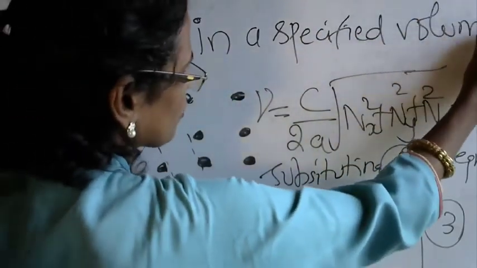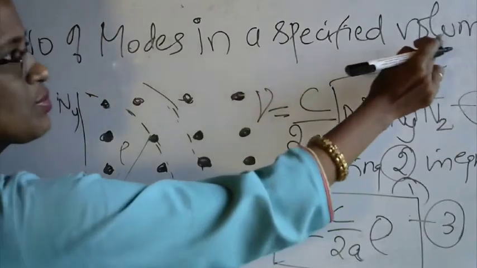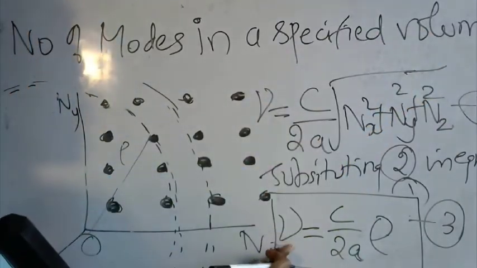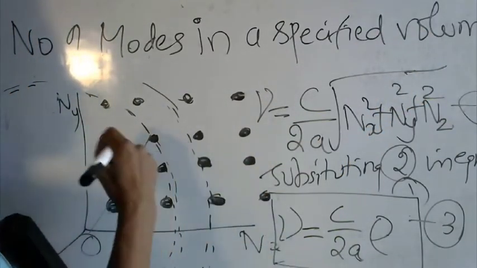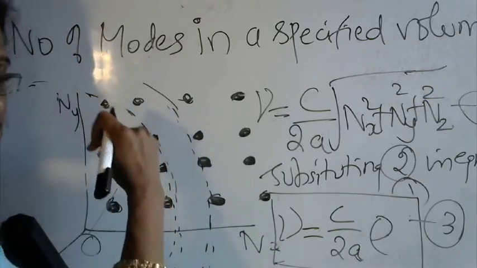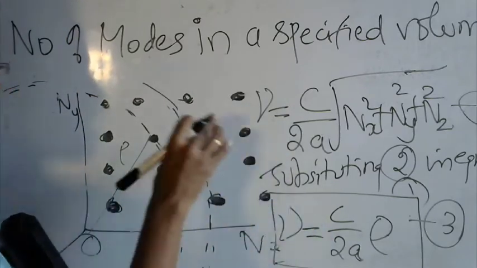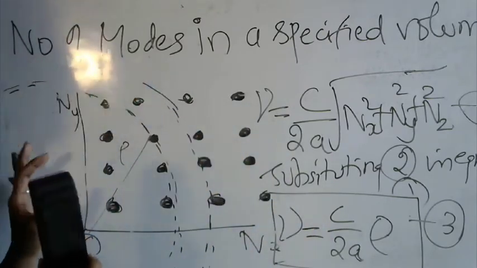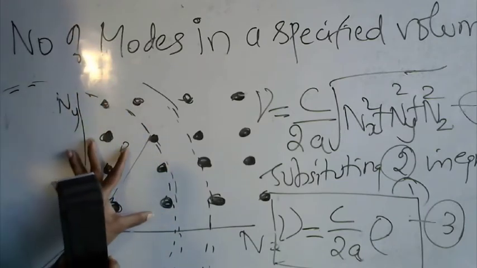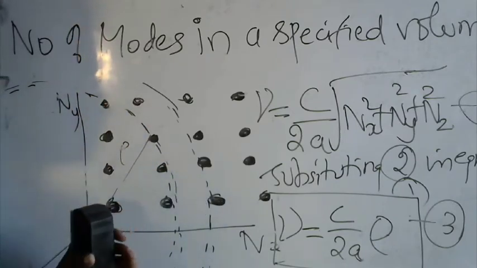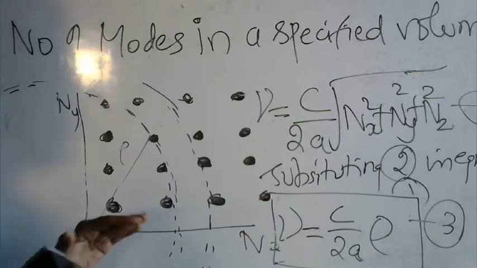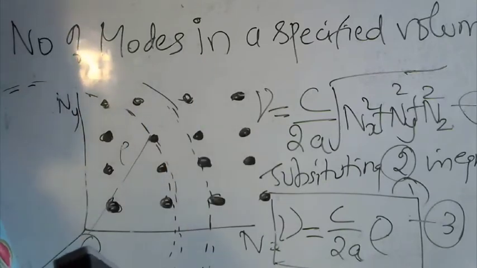Okay, our aim is to find the number of modes in a specified volume. We just know the frequency. We need to calculate how many waves with a particular frequency are traveling within a particular specified volume. Once we know that, it's easy to calculate the number of modes. Our ultimate aim in the end is to calculate the number of modes.